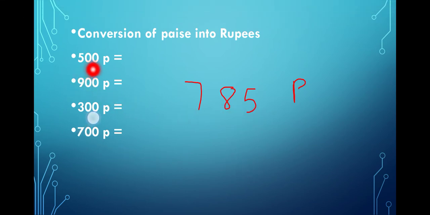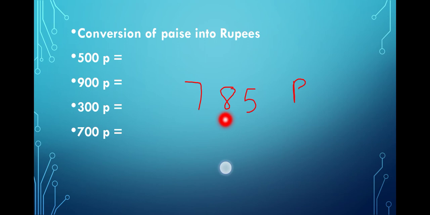Here all these numbers were 0, so you can directly write 5 rupees, 9 rupees, 3 rupees, 7, but here it is 785 paisa. So how will you do? We will take the last two digits. Last two digits means these two, 8 and 5. We will take the last two digits as the paisa and the rest of the number as rupees. Here it is only 1, so it will only come as 7. Understand? In some cases there will be more than one number.